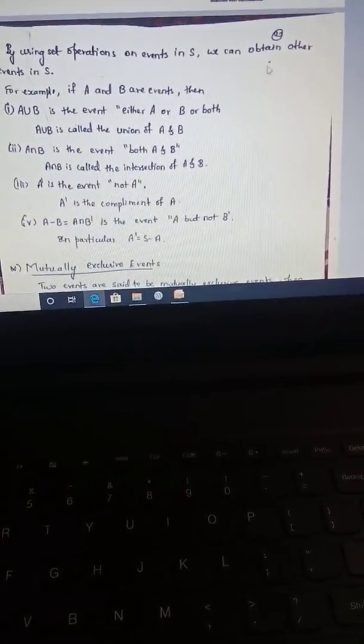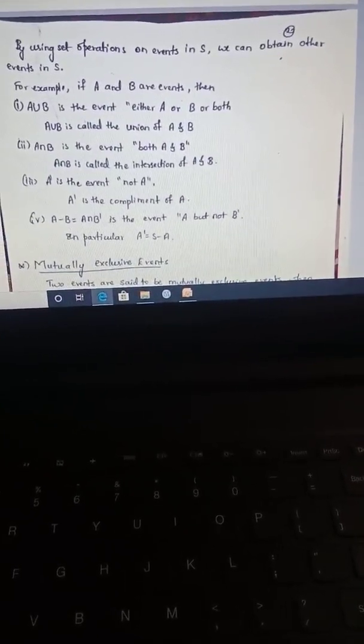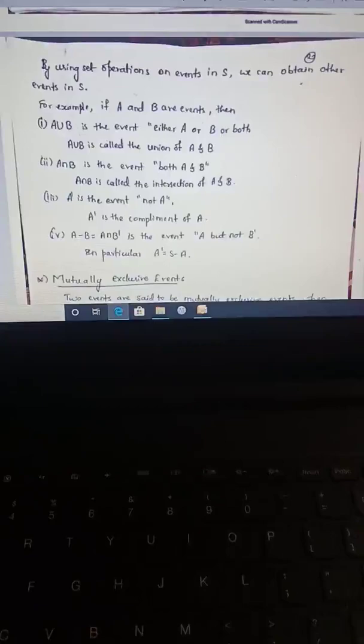Next, let us see, by using set operations on events in S, we can obtain other events in S. For example, we have a set S and A and B are two events.